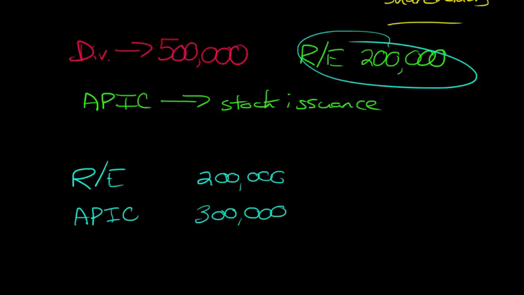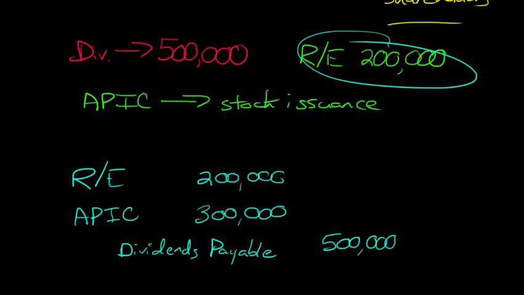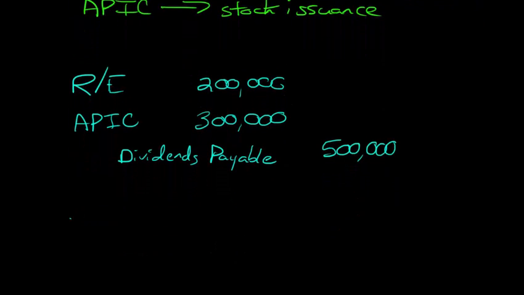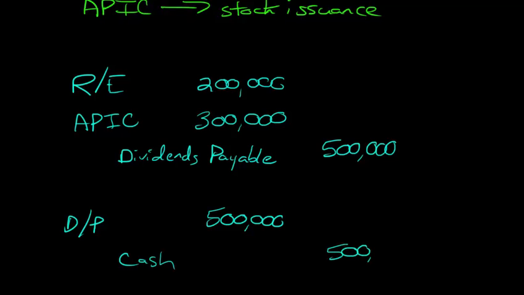Okay. And then in terms of crediting, we can just credit dividends payable, so we probably didn't pay the cash the same day that we declared the dividend. So we'll just have dividend payable for $500,000. And of course, when we actually pay out the dividend, we'd have a debit to dividend payable to get rid of that account. It's $500,000, and then we'd credit the cash for $500,000, just like a regular dividend.